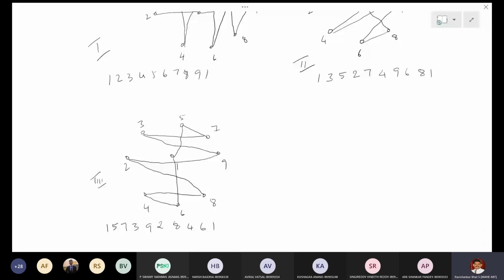You can see that the third one is distinct from the first and second, and there are no edges in common. So this is the methodology to get all such arrangements, and there is no confusion.